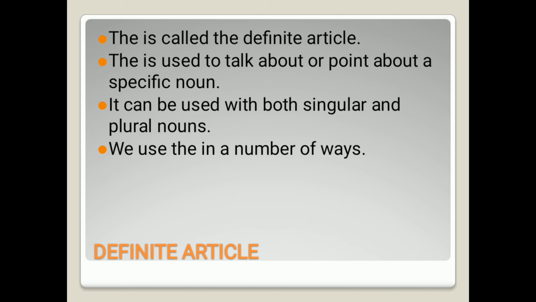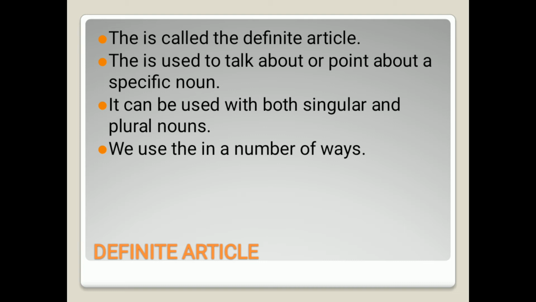So we have already learnt about a and an as the indefinite articles. The remaining one is the, so that is a definite article. Now the is used to talk about a specific noun, like when we are talking about something particular, so then we use the with that kind of noun. It may be used with both singular as well as plural.